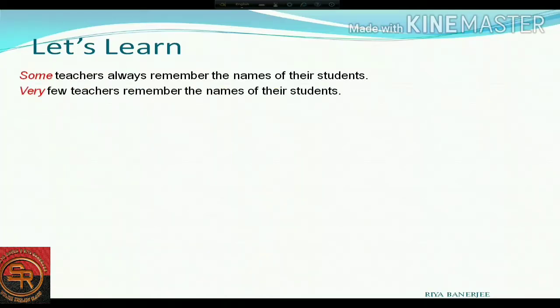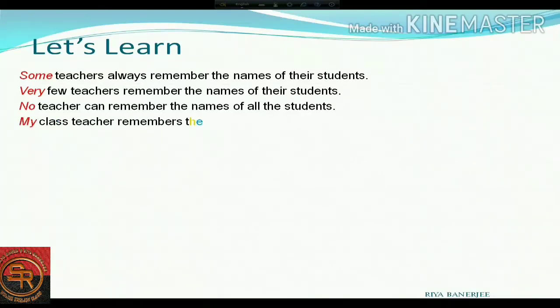Now let me tell you a few examples. Look at the first example: Some teachers always remember the names of their students. Let's see the second example: Very few teachers remember the names of their students. No teacher can remember the names of all the students. My class teacher remembers the names of all her students.